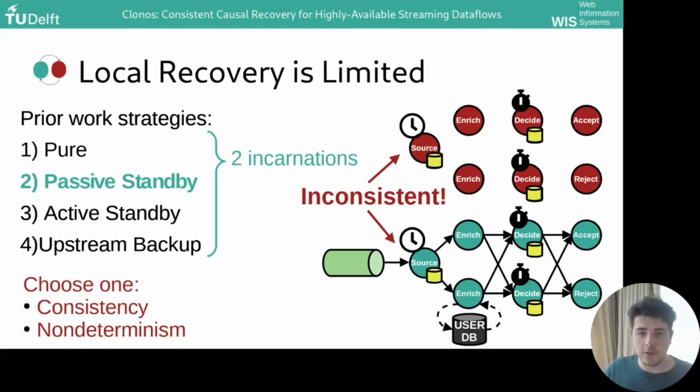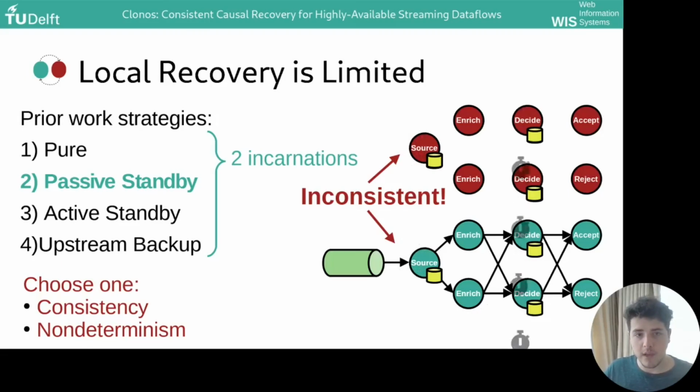If you choose non-determinism, you of course lose consistency, and if you choose consistency, you cannot use any of the functionalities that I've shown before. This means you could not use ingestion time, you could not contact external systems, or use timers. There is still the need to address shuffles, and what many of these systems do is that they sort deterministically all inputs, leading to a higher latency overall.